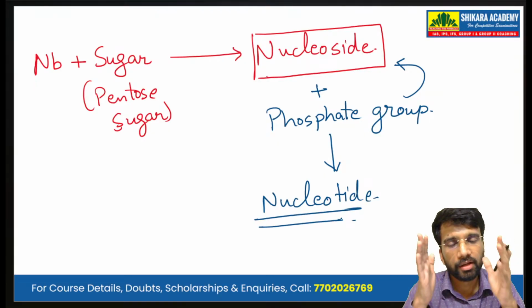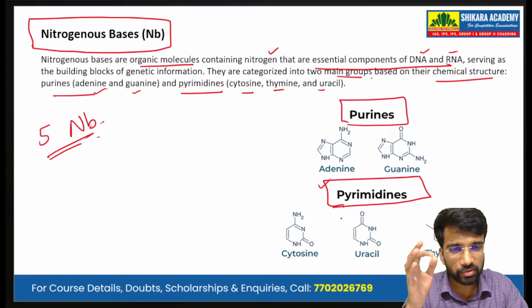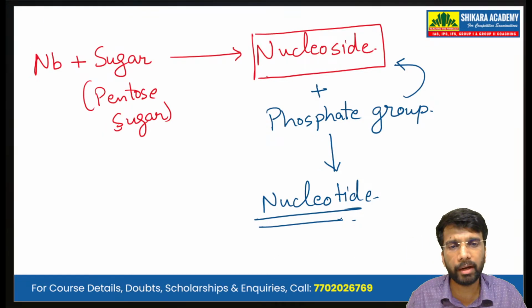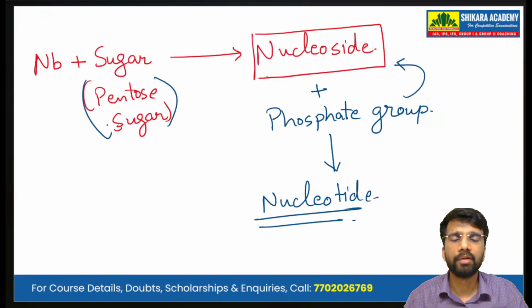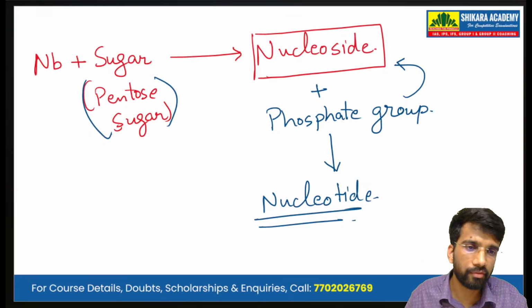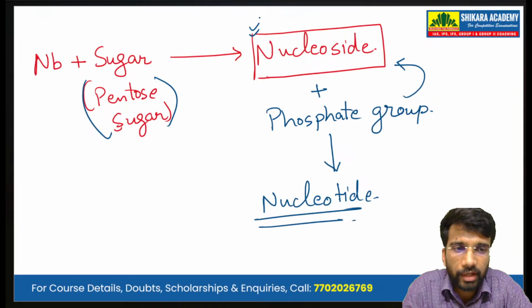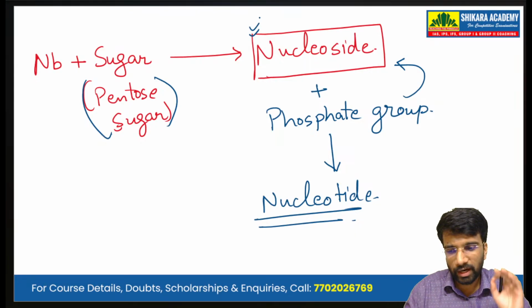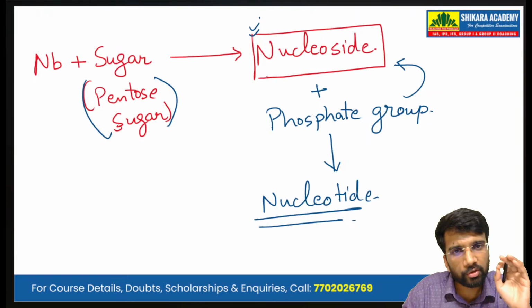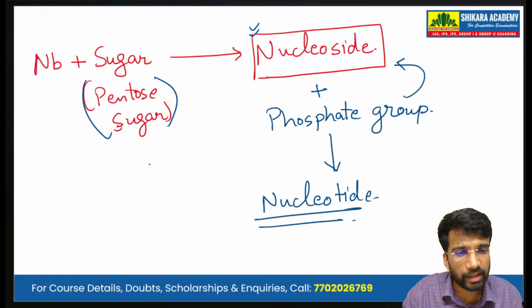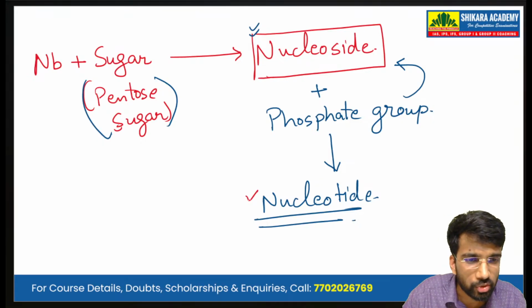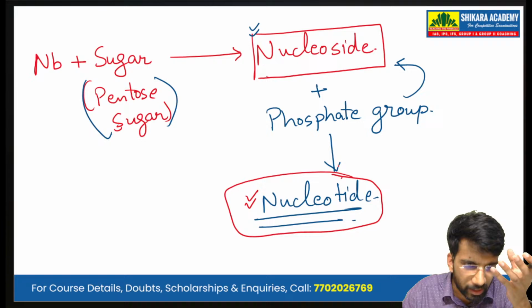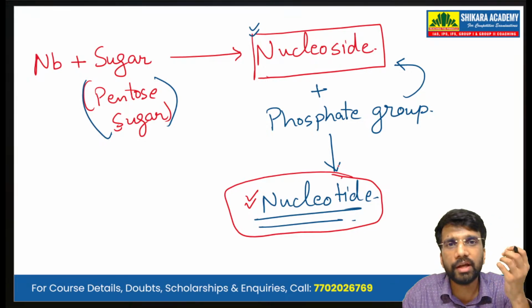So please note that any of the nitrogenous bases, so we have 5 nitrogenous bases, when the nitrogenous base attaches itself to a pentose sugar, then what we get is a molecule that we call the nucleoside. And when in this nucleoside we attach the phosphate group, then what we get is the nucleotide. And this nucleotide is the basic unit that forms the DNA.